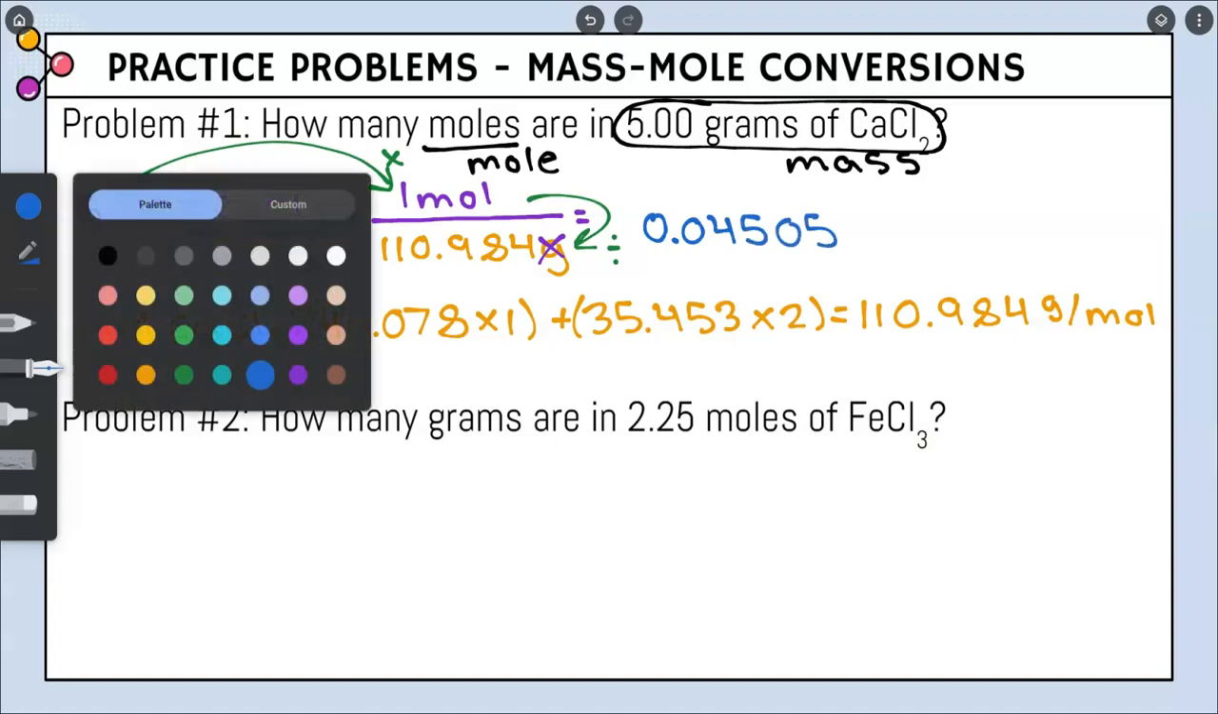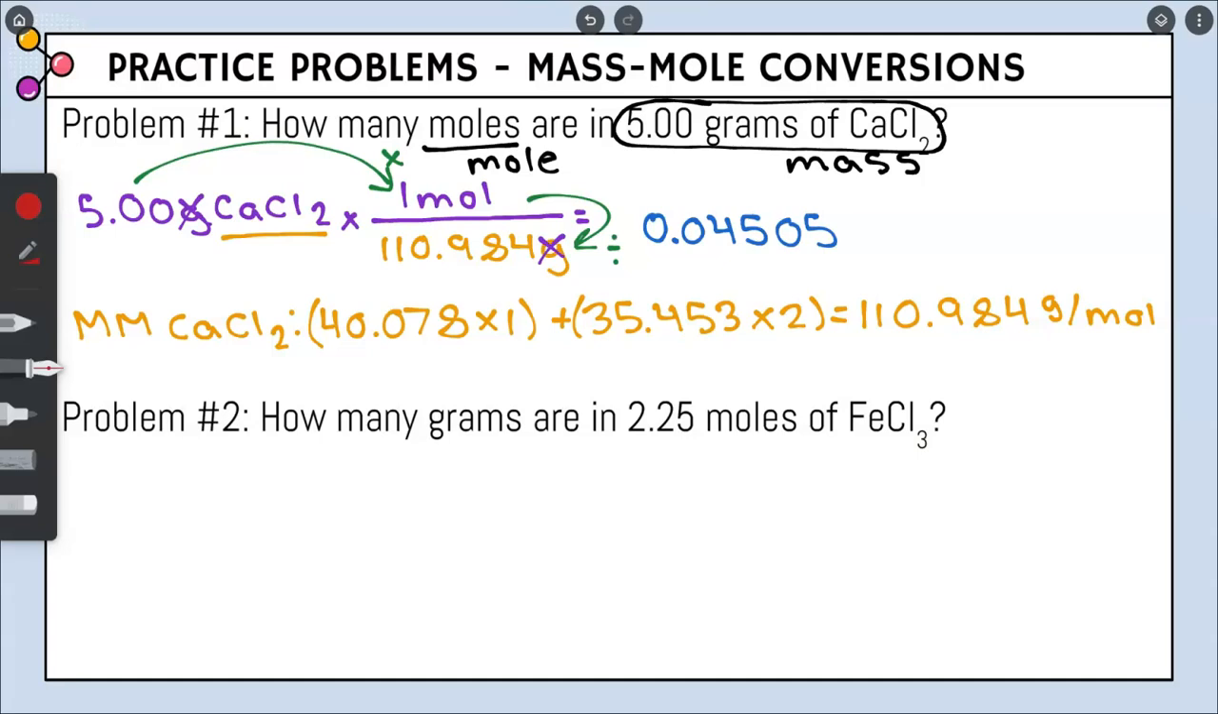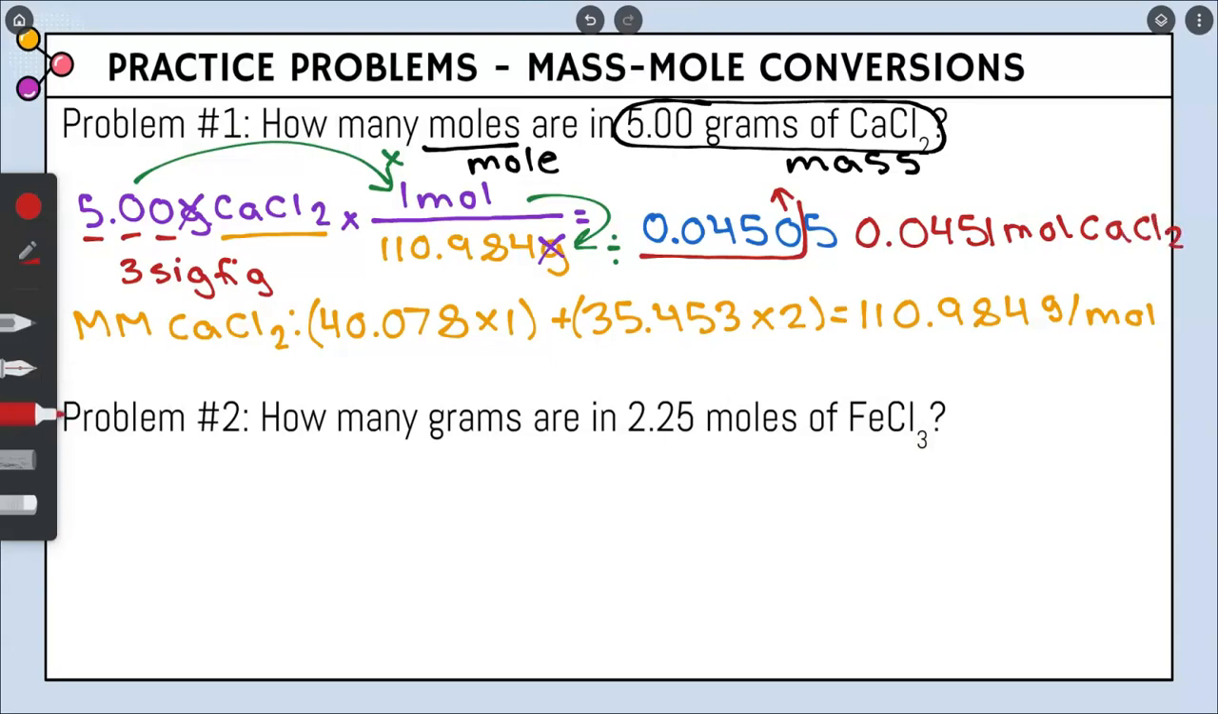When we do that, our calculator gives us 0.04505, but we have to round that to the proper number of sig figs. The number of sig figs we start with should be the number we end with. We actually start with 3 sig figs. So our first three significant numbers are 450, and the 5 tells me the 0 goes up. So our final answer is going to be 0.0451 moles of CaCl2. And that is our final answer for problem number 1. Let's move on to problem number 2.